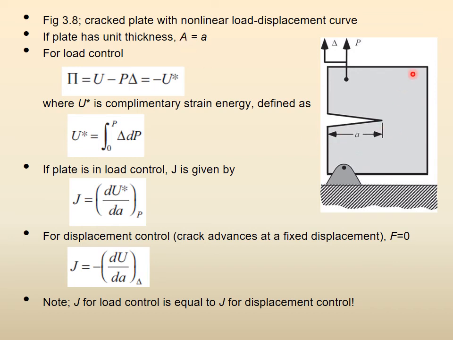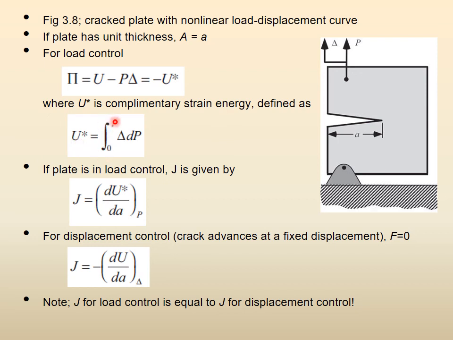So if the thickness is unity, then the total area becomes small a. For load control, this potential energy is defined as U minus P delta, or minus U star, right? P is the load, delta is the displacement, so force into displacement is the work done. So this U star is called the complementary strain energy, and it is defined simply like this,